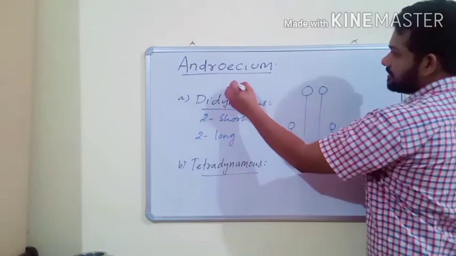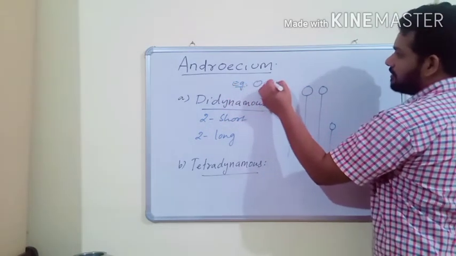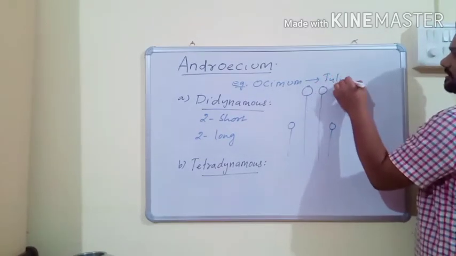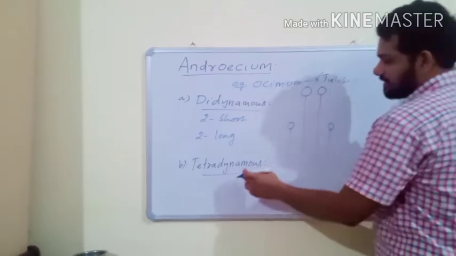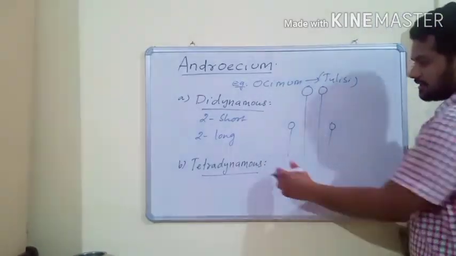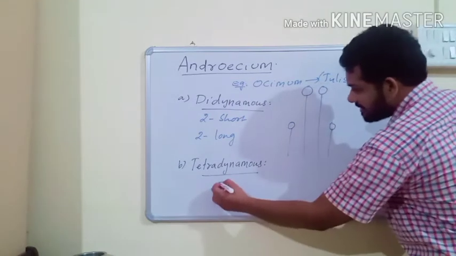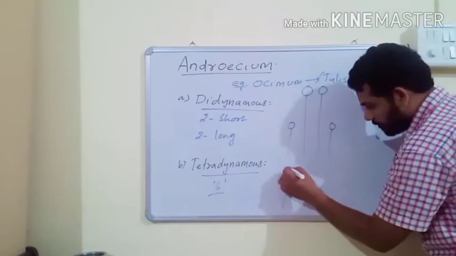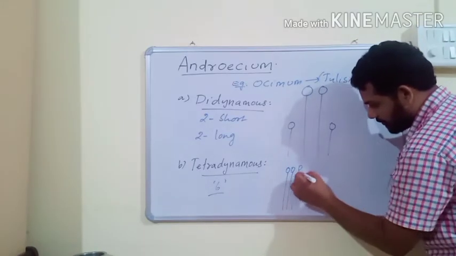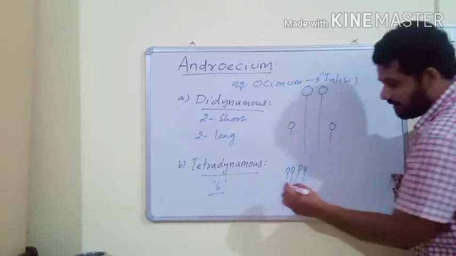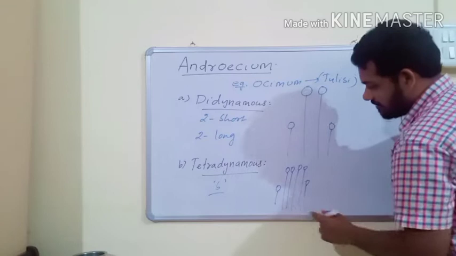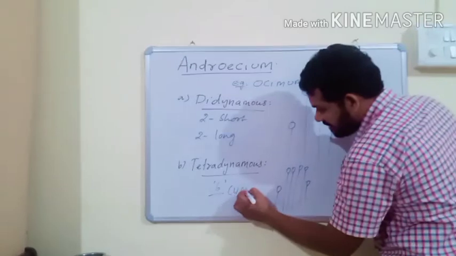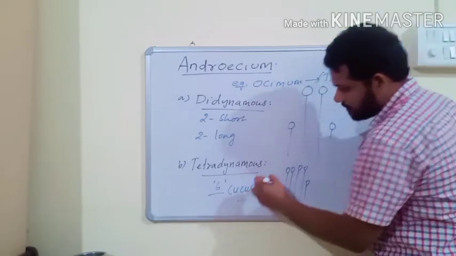Didynamous condition can usually be found in Ocimum sanctum. Ocimum sanctum is the scientific name of Tulsi. And the second condition is tetradynamous. In tetradynamous condition, androecium has 6 stamens. Out of 6 stamens, the inner 4 stamens are long and the outer two stamens are short. This condition is called tetradynamous, usually observed in Cucurbita species.